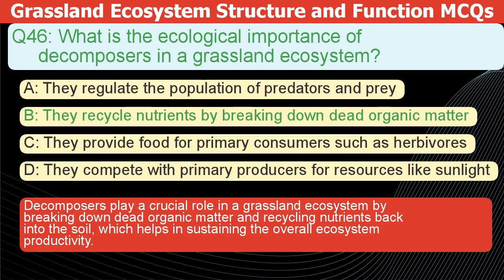Decomposers play a crucial role in grassland ecosystems. They break down dead organic matter and recycle nutrients back into the soil. This helps sustain overall ecosystem productivity.